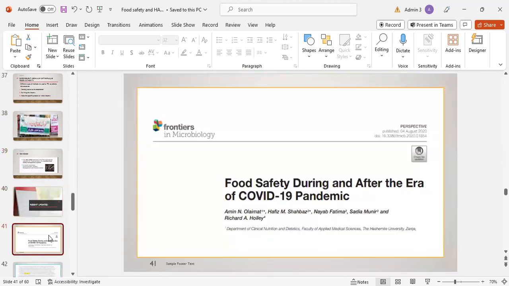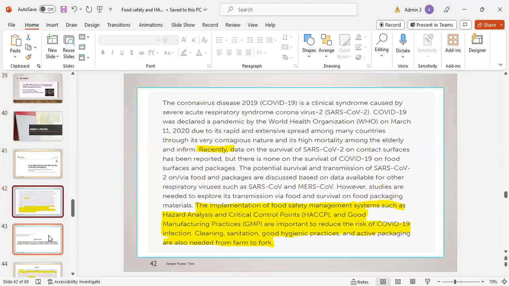Our first article is food safety during and after the era of COVID-19. In this article, recent data on the survival of SARS-CoV-2 on contact surfaces has been reported, but there is none on the survival of COVID-19 on food surfaces and packages.